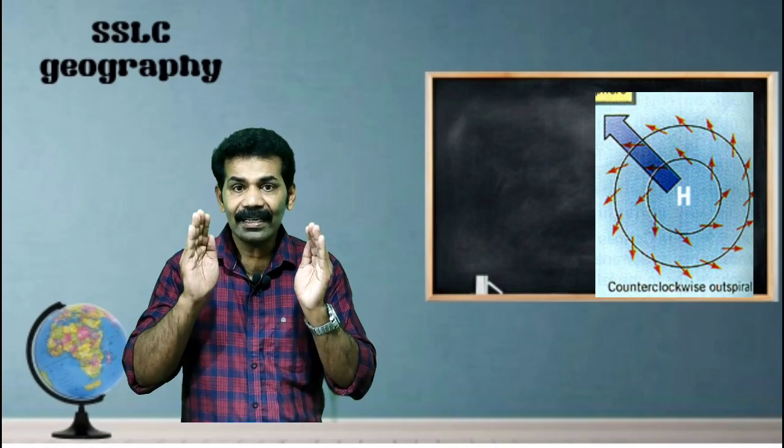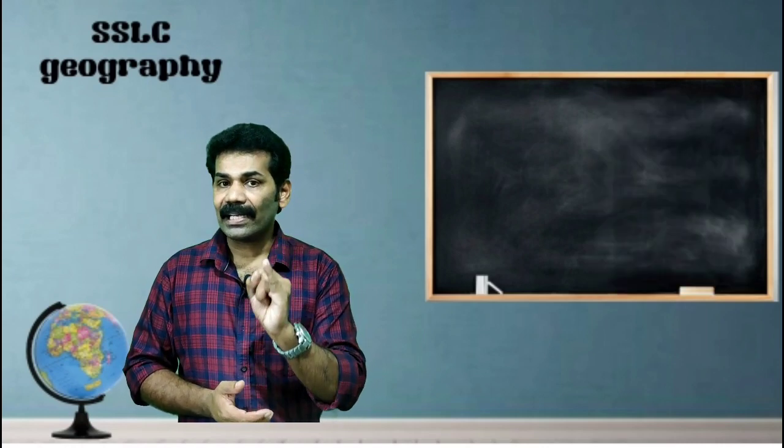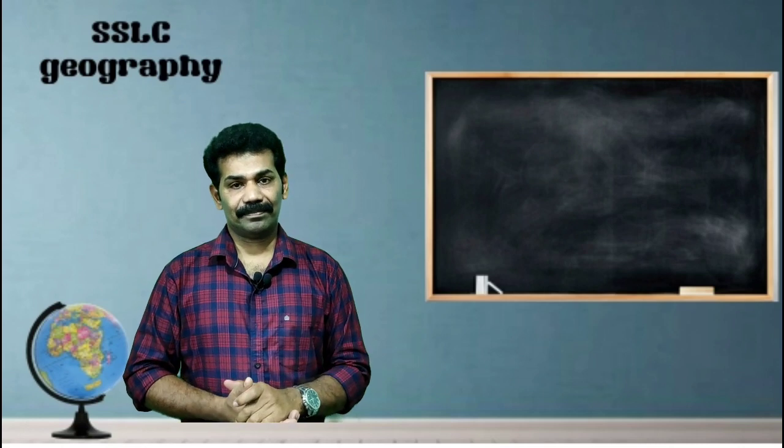So these are the different types of variable wind. Variable winds are the cyclone and the anticyclone.